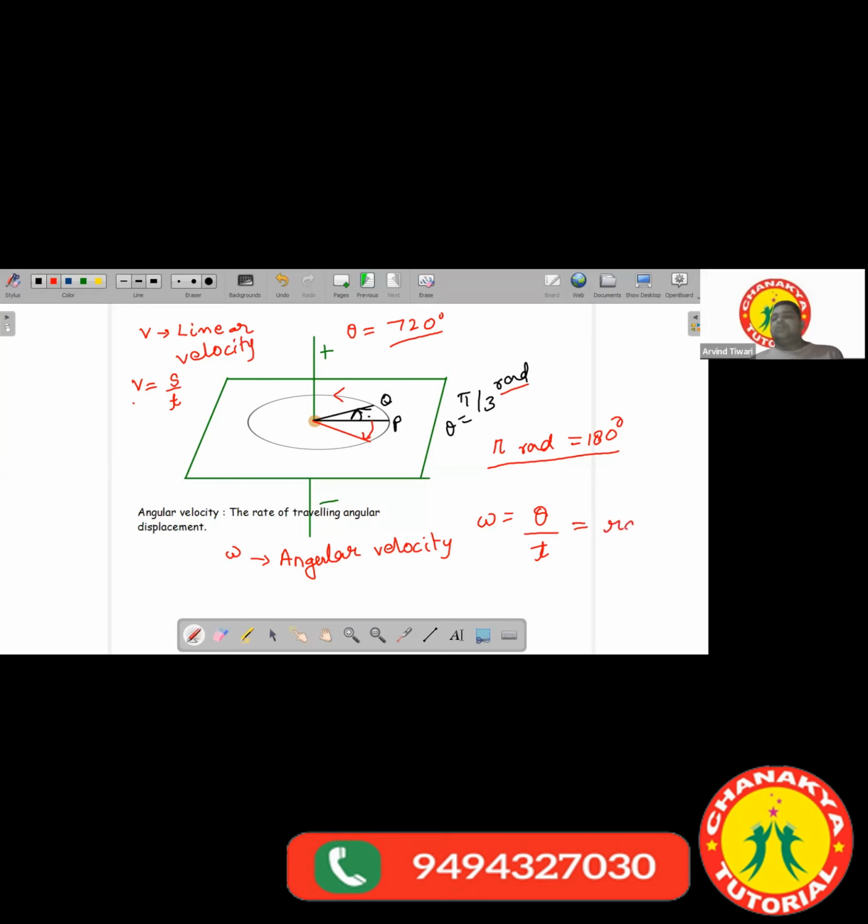So angular velocity will be measured in radian per second. If an object is moving in the anti-clockwise direction, its angular velocity will be taken as positive. If it is moving in the clockwise direction, its angular velocity will be negative. Got it?